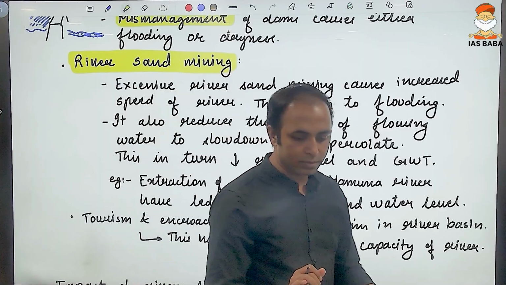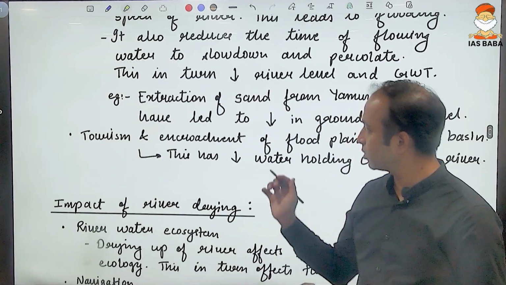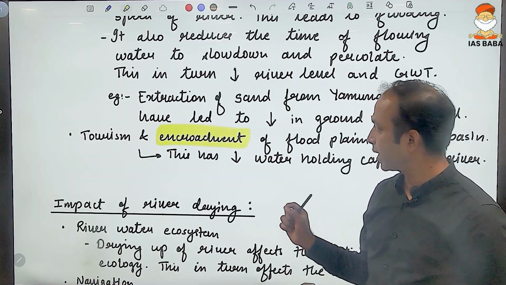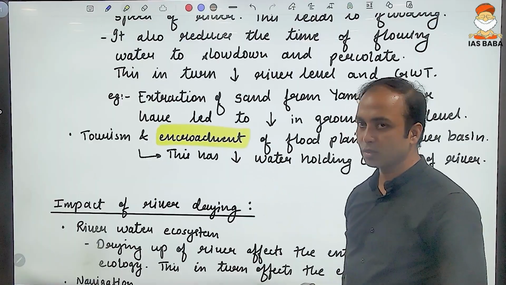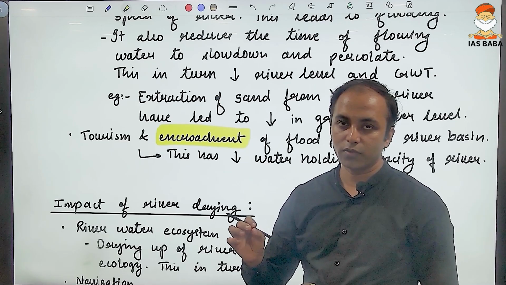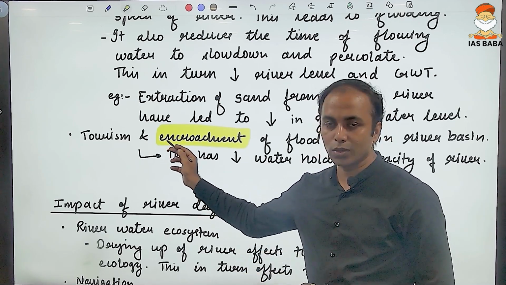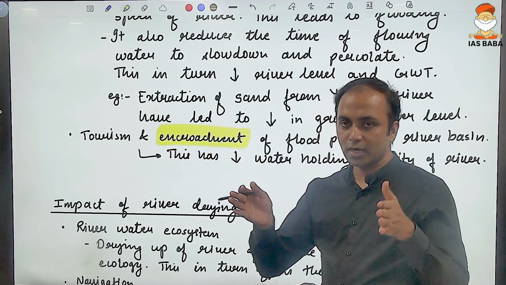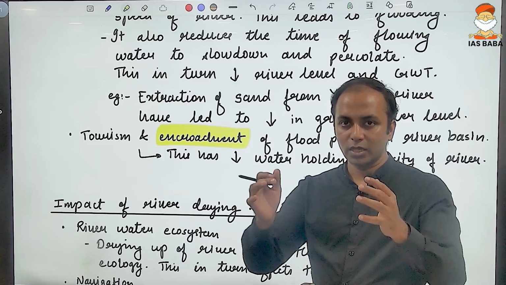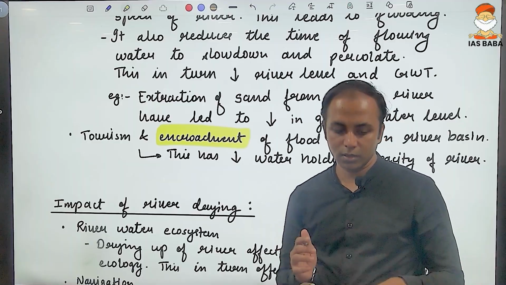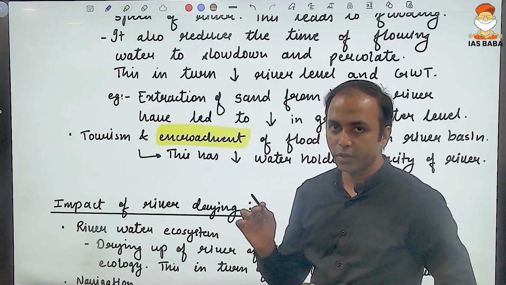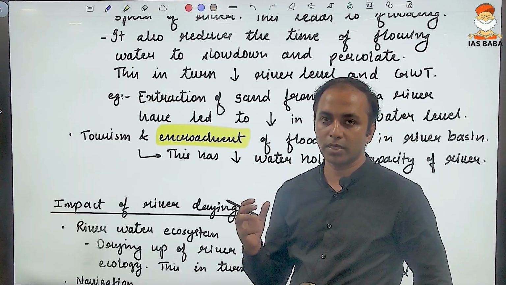Another important reason for the river drying up is encroachment, especially construction of hotels and resorts along the bank of the river in order to attract more and more tourists. That is choking, that is reducing the normal flow of the river, especially in the floodplain regions. When these constructions are being done, it reduces the water holding capacity of the river.